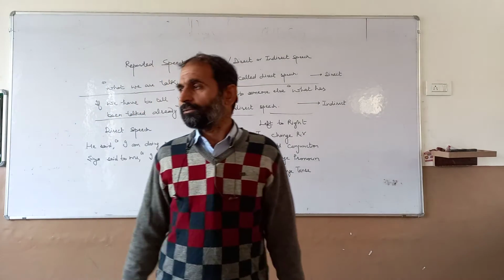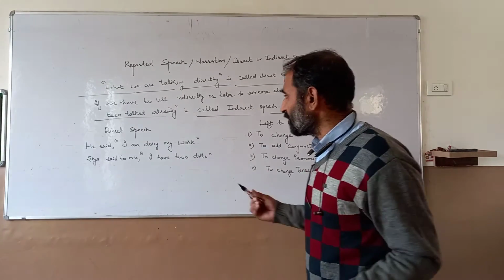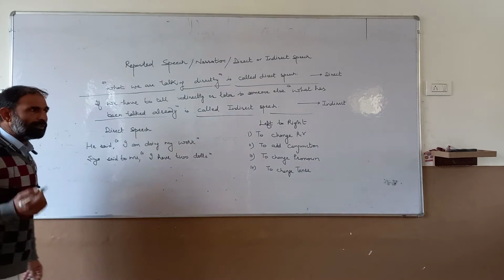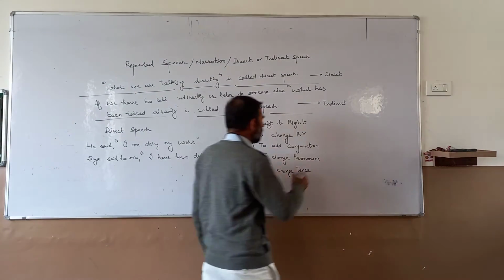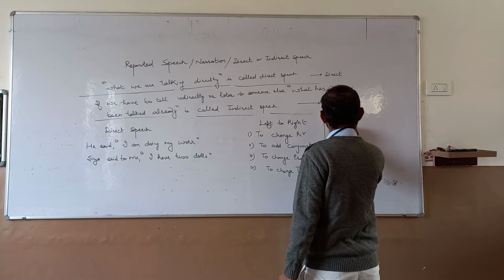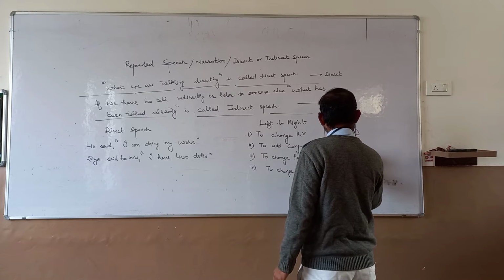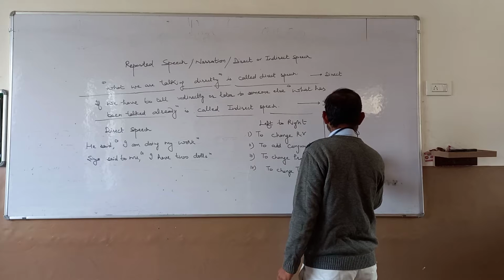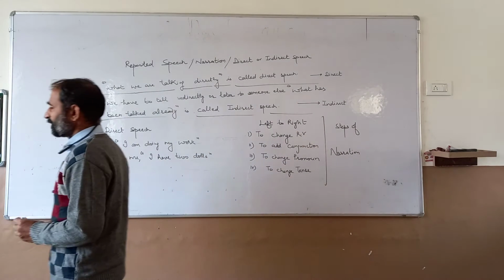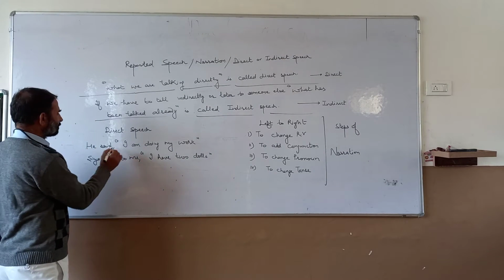Clear? Now, how to do these things systematically? We write from left to right, and we should take steps. These are the steps of narration, or reported speech, or we can say direct or indirect speech.